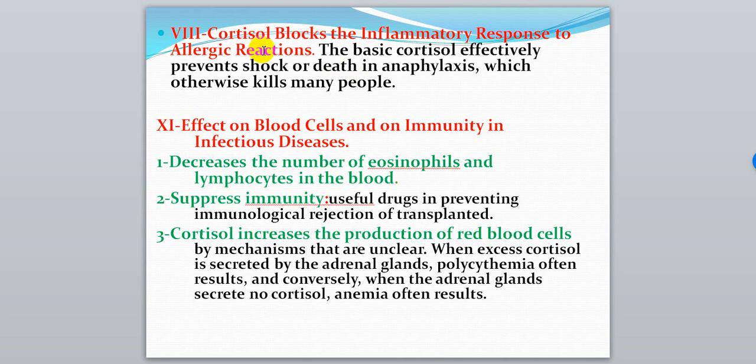We can use cortisol to inhibit this reaction, so that we can prevent shock or prevent death and keep the health of the body for the patient. Effect on blood cells and on immunity, infectious disease. Cortisol leads to a decrease in the number of eosinophils and lymphocytes in the blood and suppresses immunity.